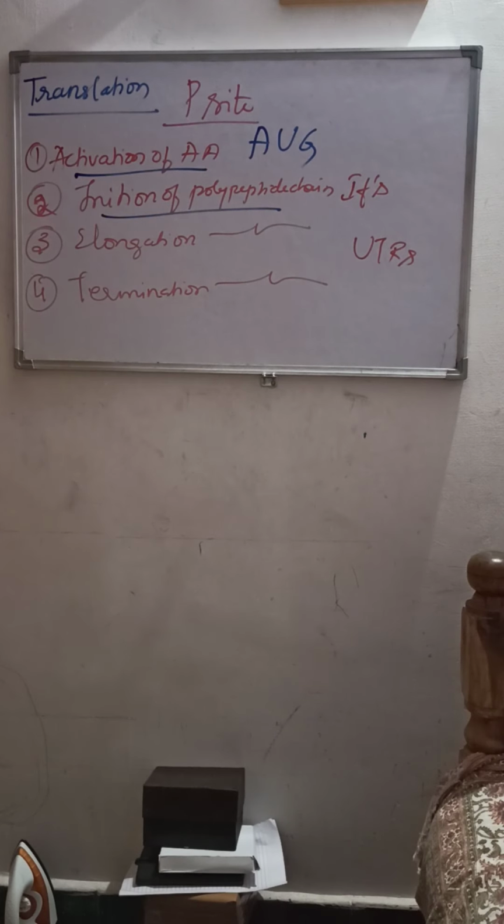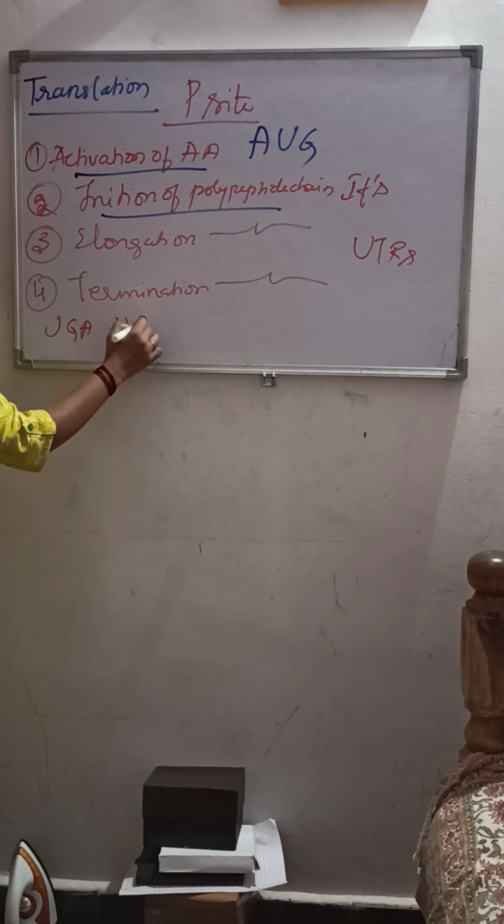Moving on to the next step, that is elongation of the polypeptide chain. As soon as the sliding ribosomal subunit arrives at one of the terminator codons, UGA, you can see here there are three terminator codons: UGA, UAA and UAG.